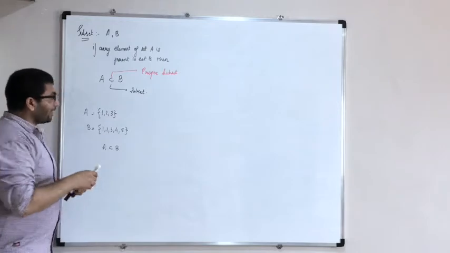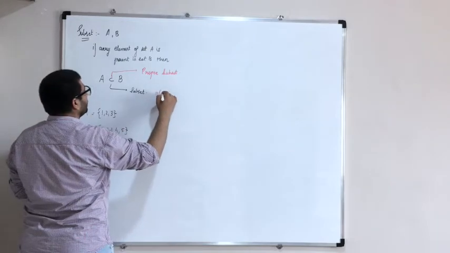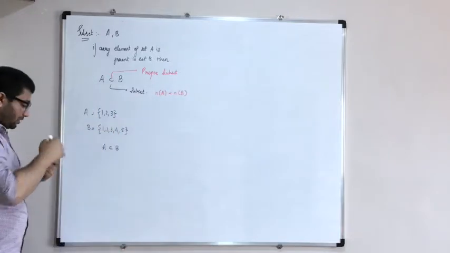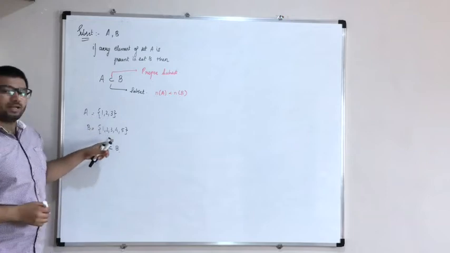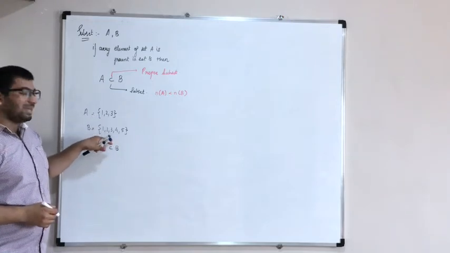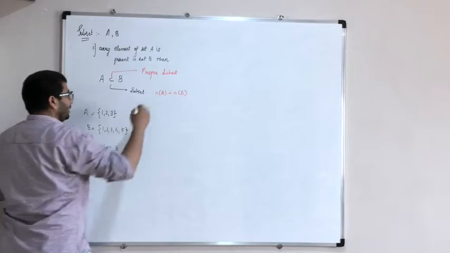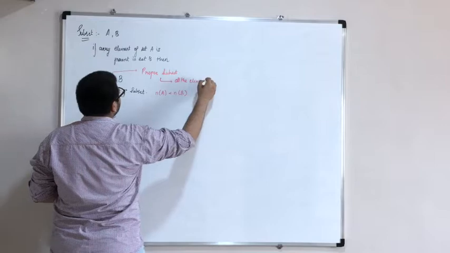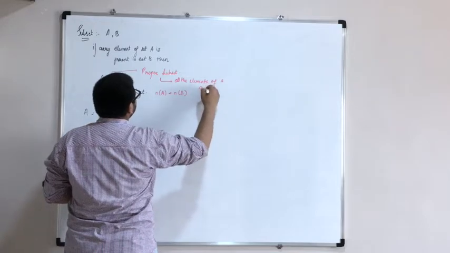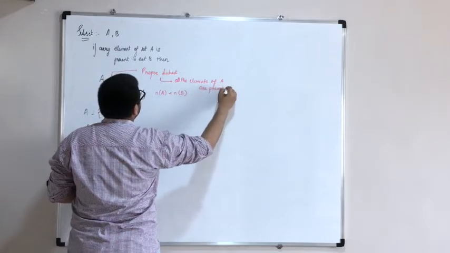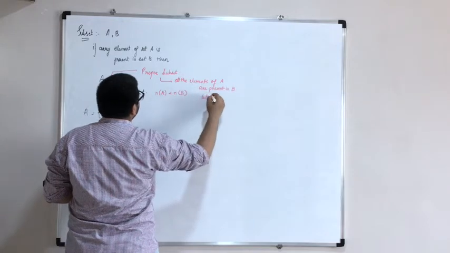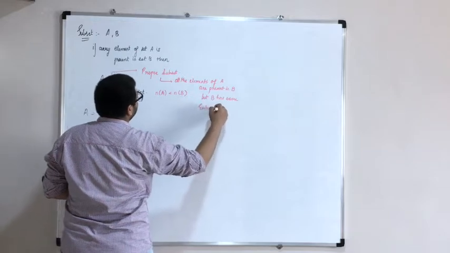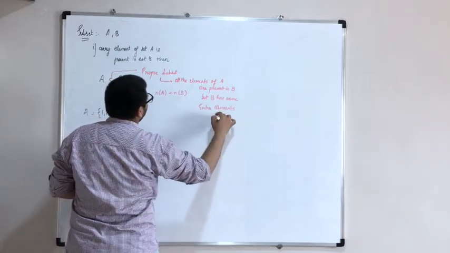Proper subset means the number of elements in A should be less than the number of elements in B. All the elements of A are present in B, but B has some extra elements also.